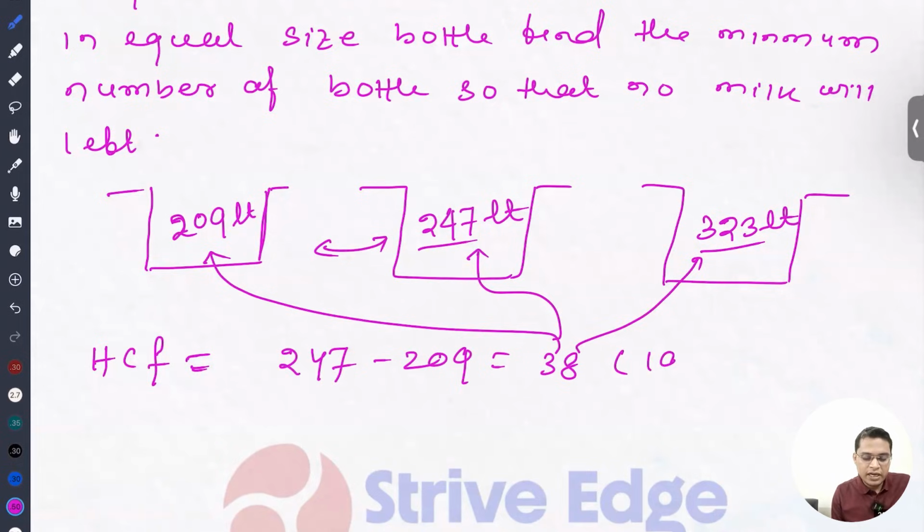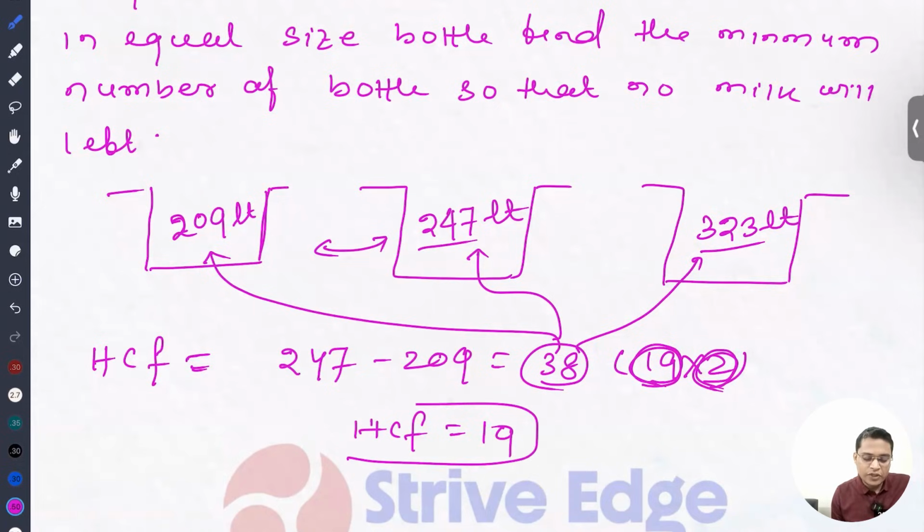If it is not divisible, then it can be divisible by 2 or by 19. We have to go from highest to lowest, either 38 or 19 or 2, whichever is divisible by all these three quantities. In that case HCF will be that. So here 19 divides all three numbers, so HCF is 19. This is a formula actually: we take the difference and then divide. So this is the largest size of the bottle that we can use to bottle it off without wastage.